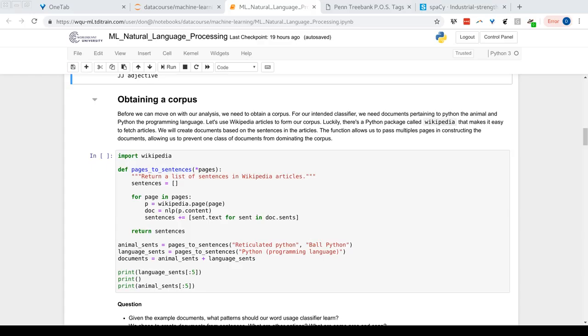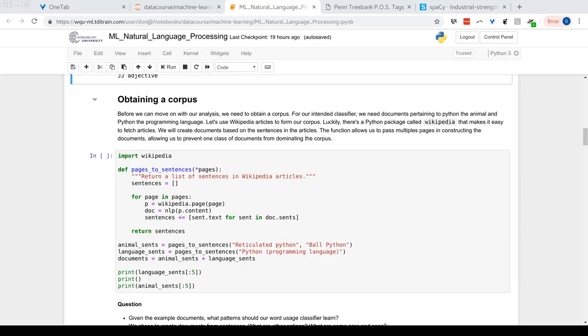And the reason we want to do this is because if you want to do supervised machine learning, we have to have a dataset X along with the labels for all our observations. We haven't discussed how we're going to generate documents from our corpus, but at the moment we understand that documents derived from the Wikipedia article for Python the programming language will have the label of the programming language.